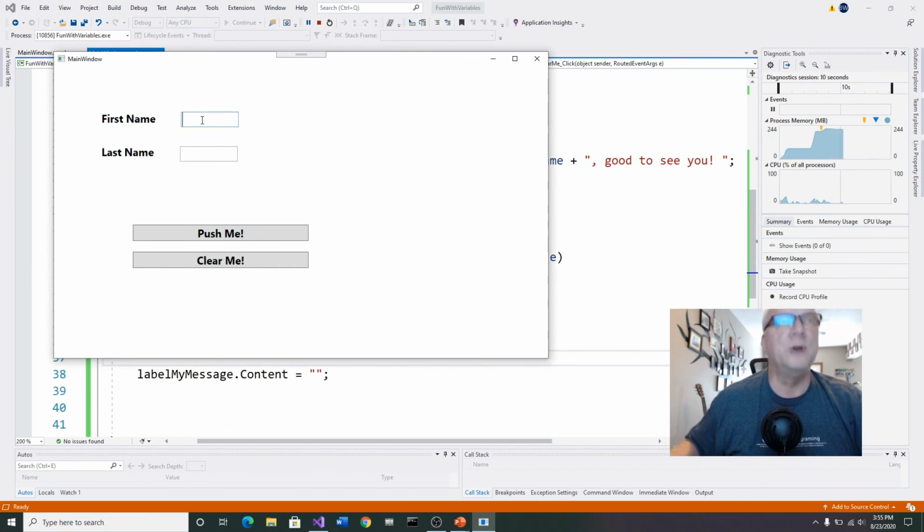And I put a name in, and let's say again, I put in my buddy Bob Tabor, and I click the push me button, and it says, hello, Bob Tabor, good to see you. And now, because of the new code that we just built in there, if I click the clear me button, it clears all that information out, and it clears the name out.